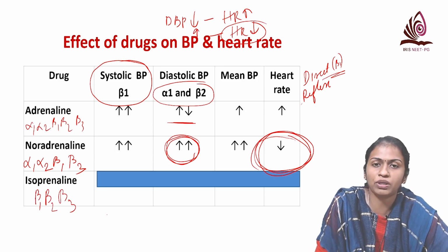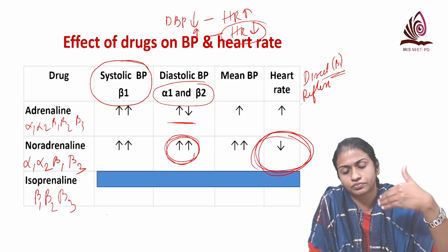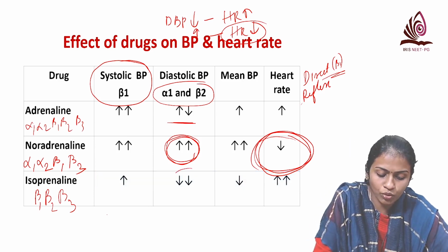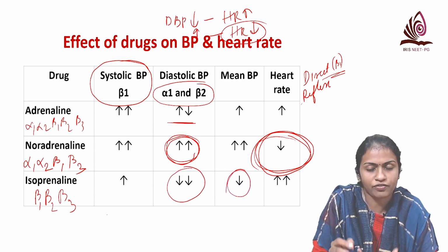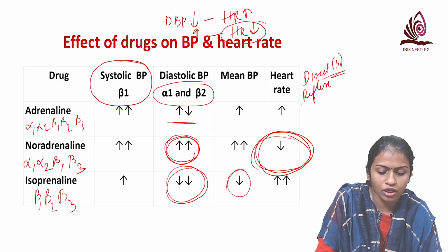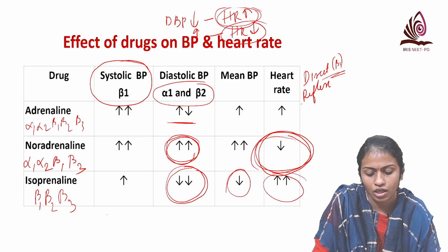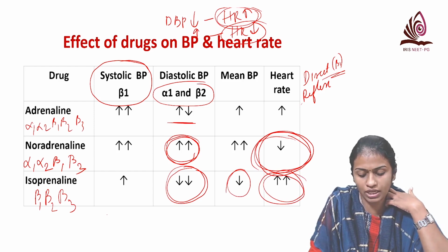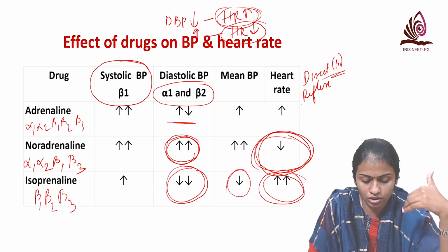So, systolic BP will increase because of beta 1 action. Diastolic, there is a decrease in BP because of beta 2 mediated action, but the effect is more prominent on diastolic BP. So the net BP will fall, the mean BP will fall, and whenever there is DBP fall, there is baroreceptor activation and an increase in heart rate. So this is a condition where the BP falls and heart rate increases. So that is an example of how isoprenaline acts on the BP.